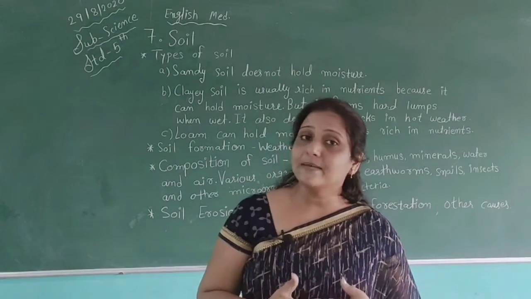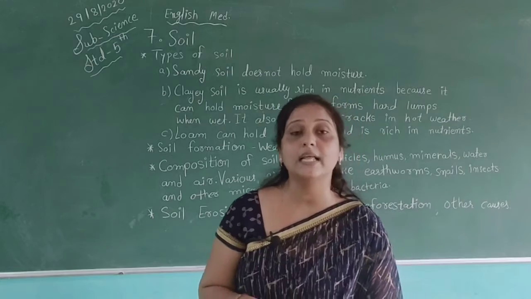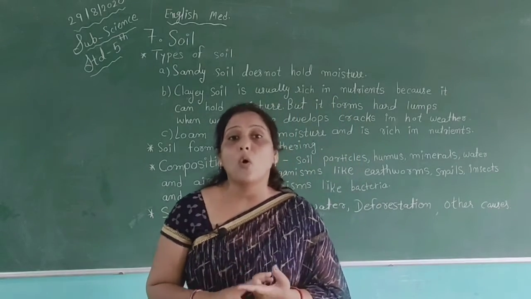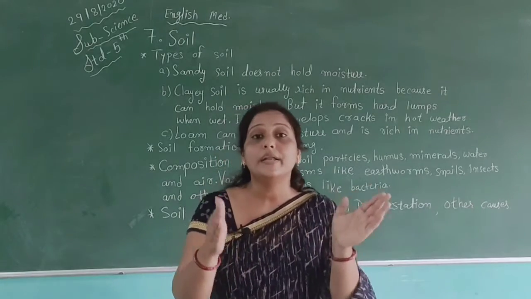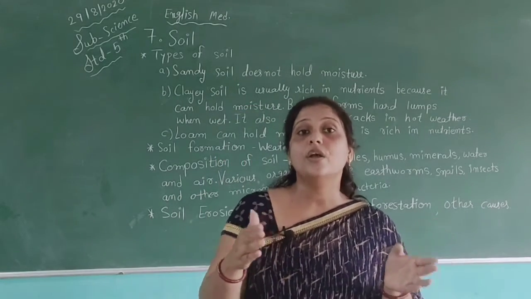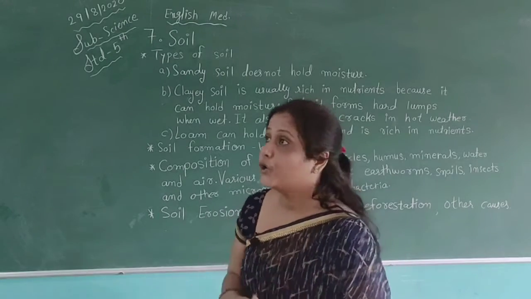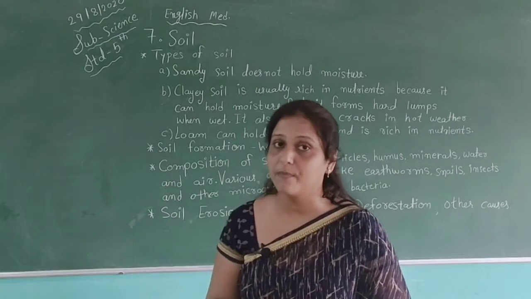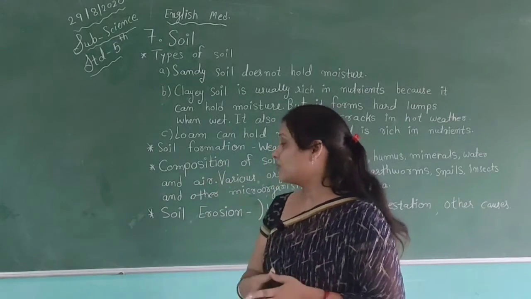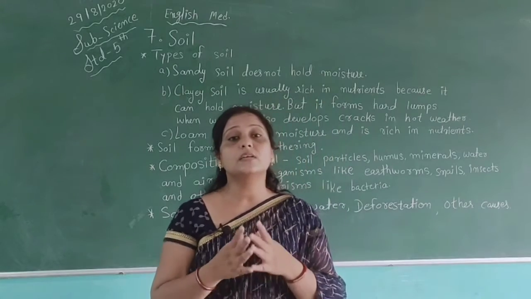So we have three types of soil. Which three types? First is sandy soil, clay soil, and the other is loam, which have different features. According to their features we will get different crops. Then soil formation, how the soil is formed, then composition of soil and soil erosion. So soil is very important to us.